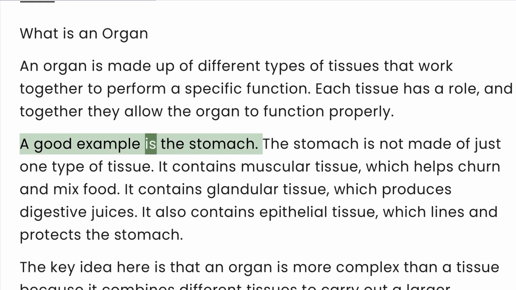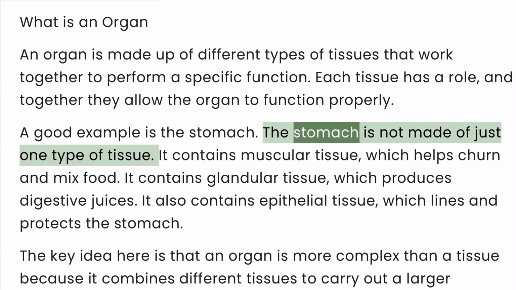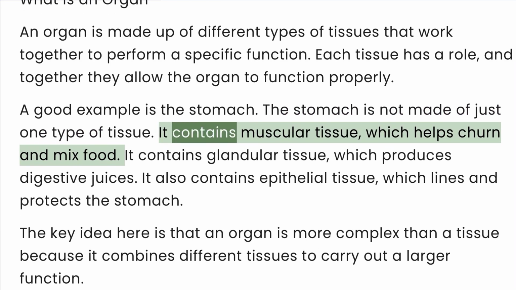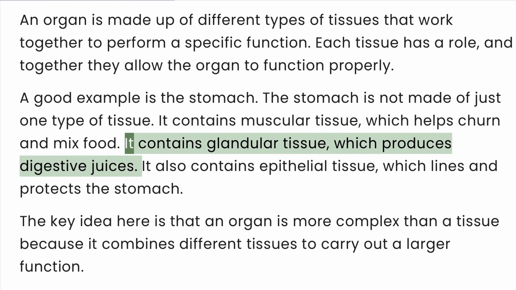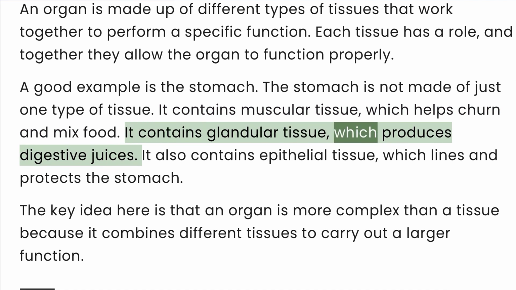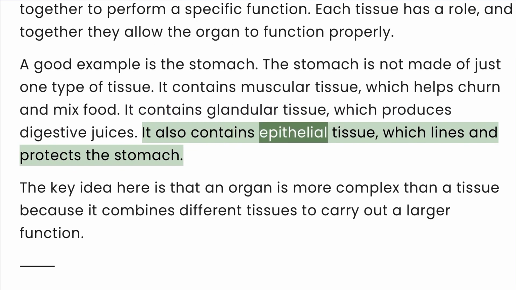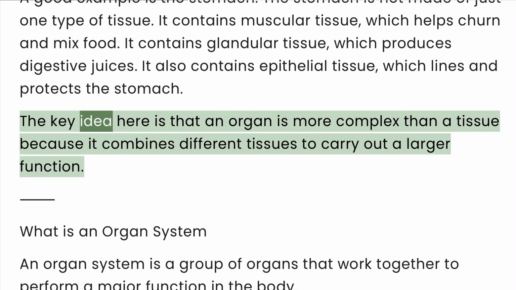A good example is the stomach. The stomach is not made of just one type of tissue. It contains muscular tissue, which helps churn and mix food. It contains glandular tissue, which produces digestive juices. It also contains epithelial tissue, which lines and protects the stomach. The key idea here is that an organ is more complex than a tissue because it combines different tissues to carry out a larger function.